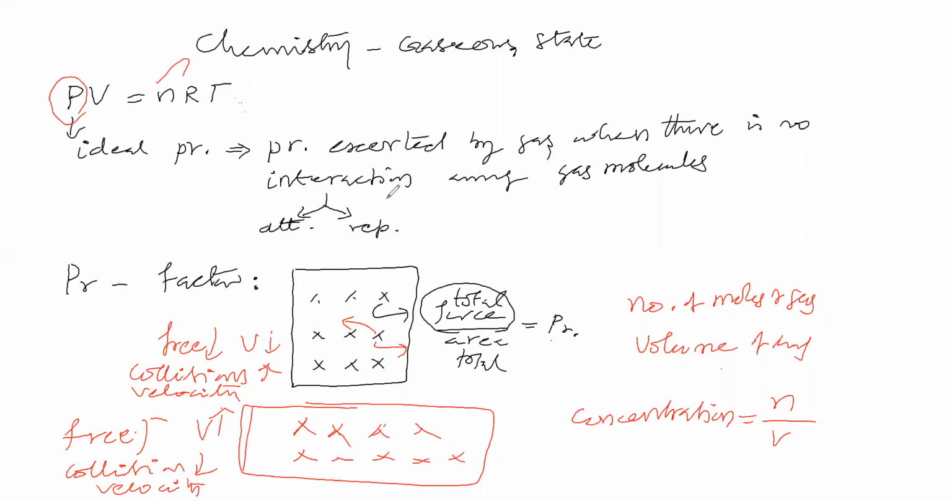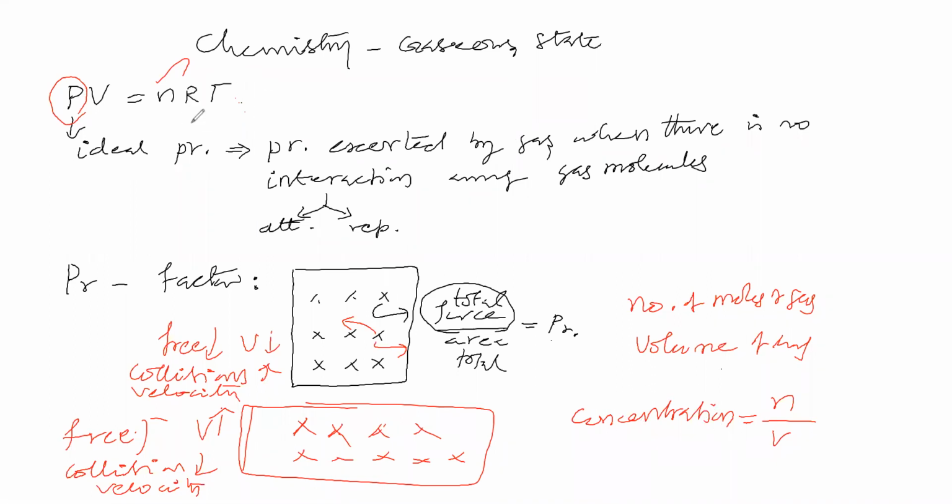So that point we need not consider. Now we will see the subject. In the subject, ideal means what we are seeing: ideal in the sense of no interaction. Now we have taken a gas in which there is no interaction. This gas exerts pressure, which is called ideal pressure. This ideal pressure depends on two factors: one is concentration, another is temperature.